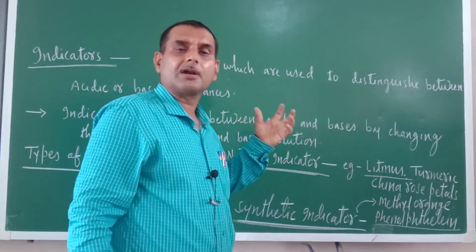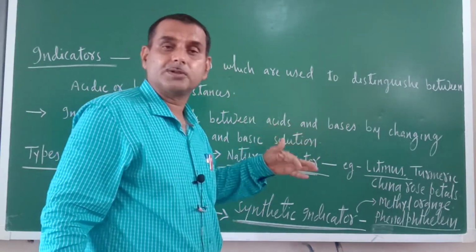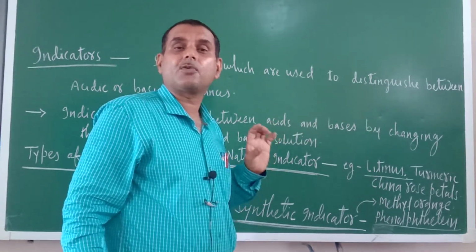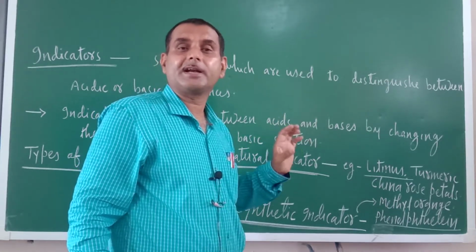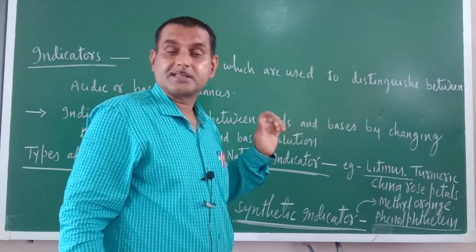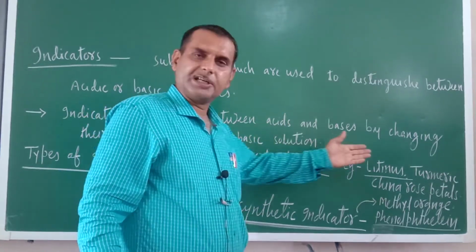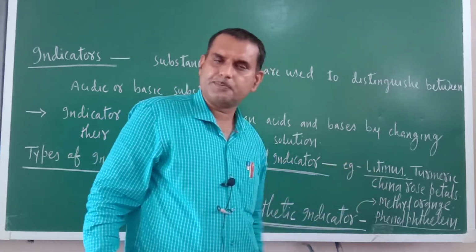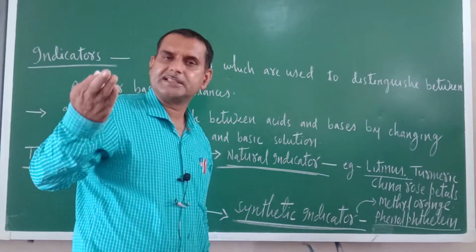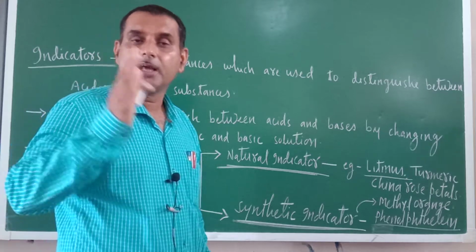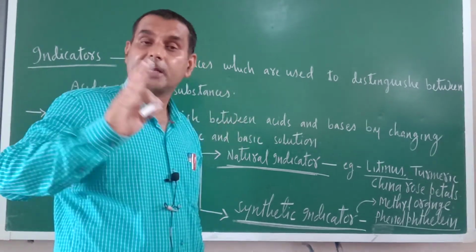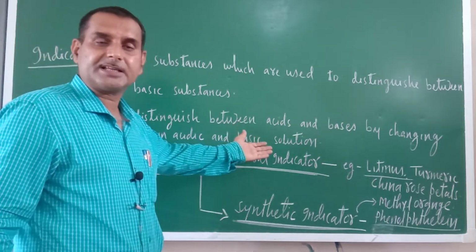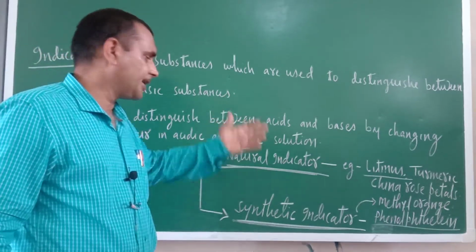In almost all cooked food, except some foods, we are using turmeric, otherwise sufficient quantity of turmeric is being added to our food. Okay. And it is a colored substance. Litmus is also a colored substance. China rose petals are also colored substances, and they produce different colors in acidic and basic medium. So since they are found in nature, that is why they are called natural indicators.